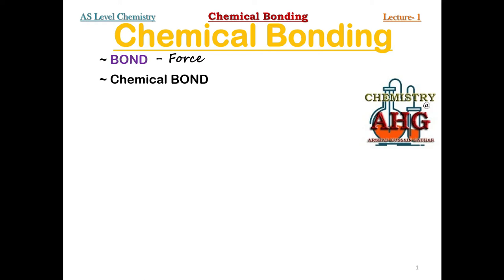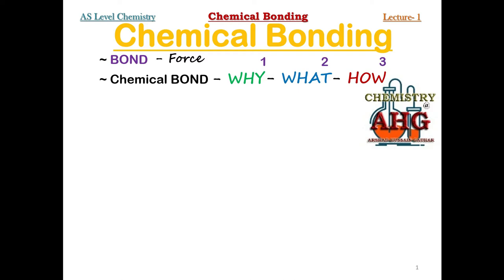Now the next thing that you must remember, there are three important questions that you can keep in your mind. Why a chemical bond is formed, what happens when a chemical bond is formed, and how a chemical bond is formed by an element. So these are the three typical questions you must remember. Basic question, basic information you must remember.